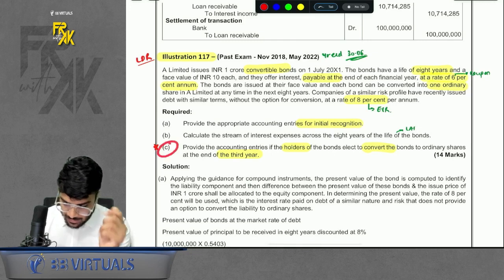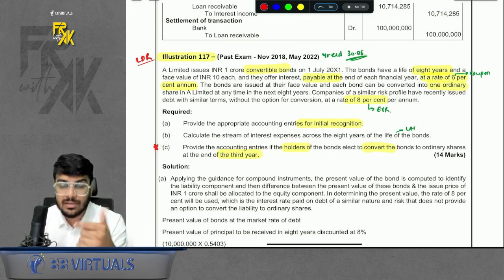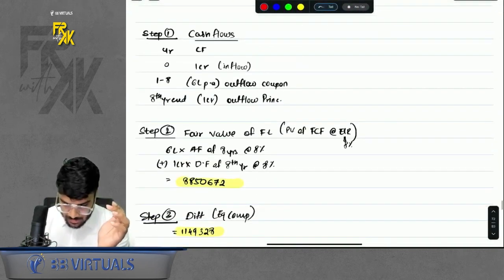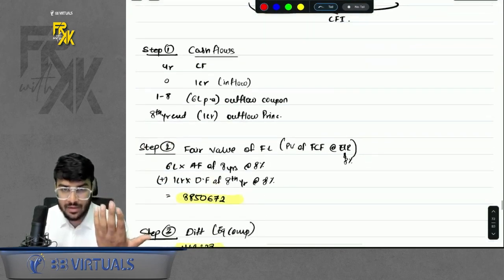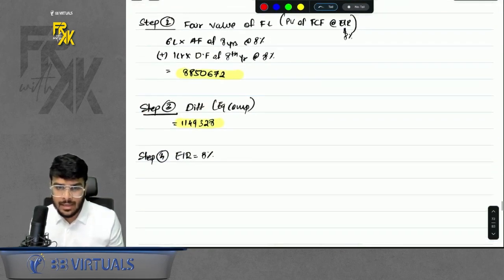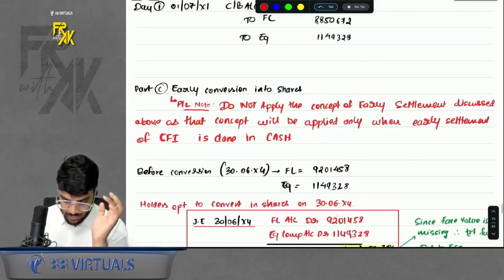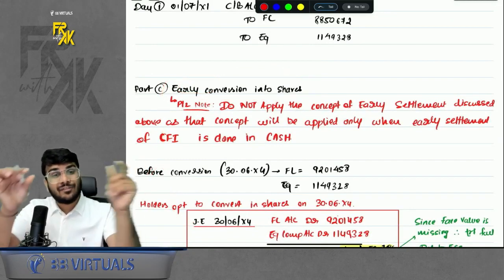One extra part was there, that is, what if the holders elect to convert at the end of the third year only? That is early conversion they want to opt for. So normal question. Just say interest FL, principal FL, savings equity. It is a CFI. Cash flows, fair value, equity, ER, and LAT will be prepared. Okay, simple. For part C of the question, where they are doing early conversion, you might say, sir, again find the fair value of two elements.